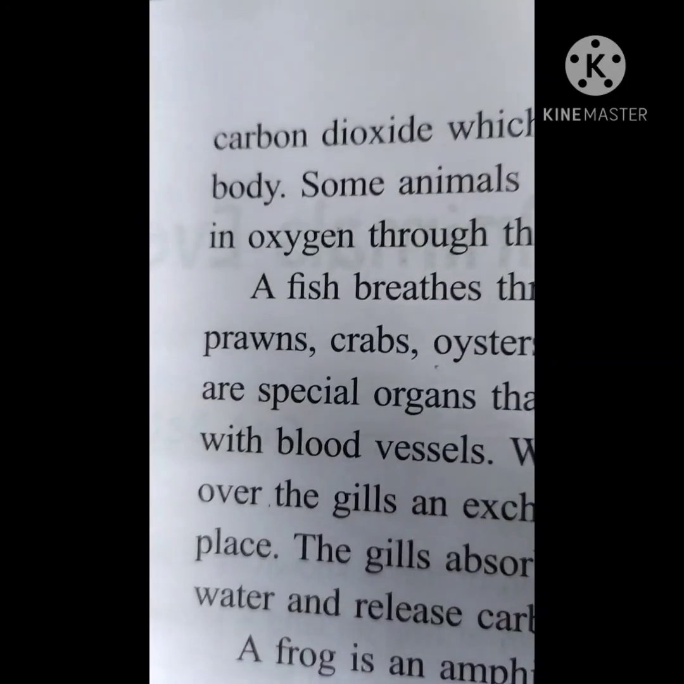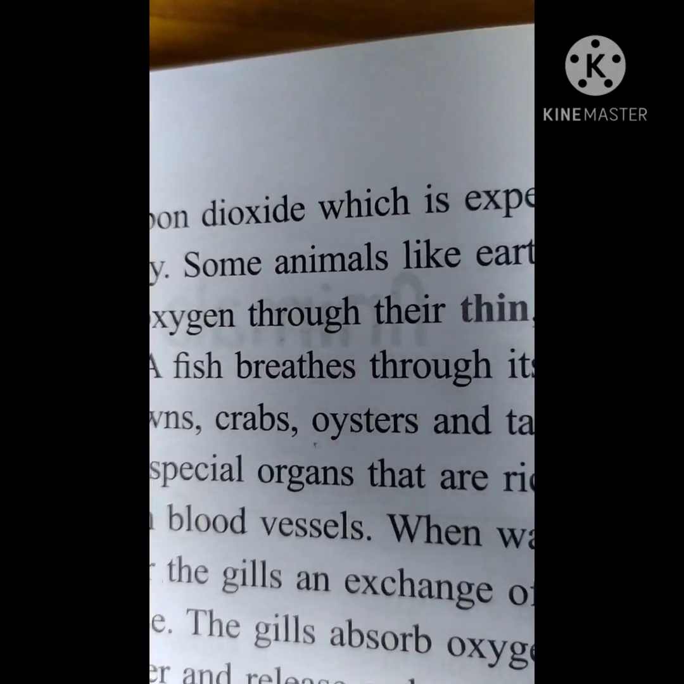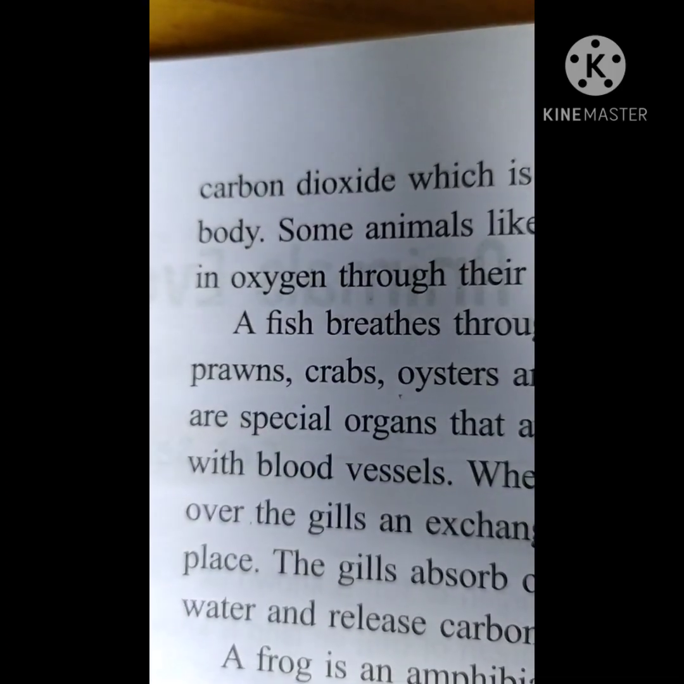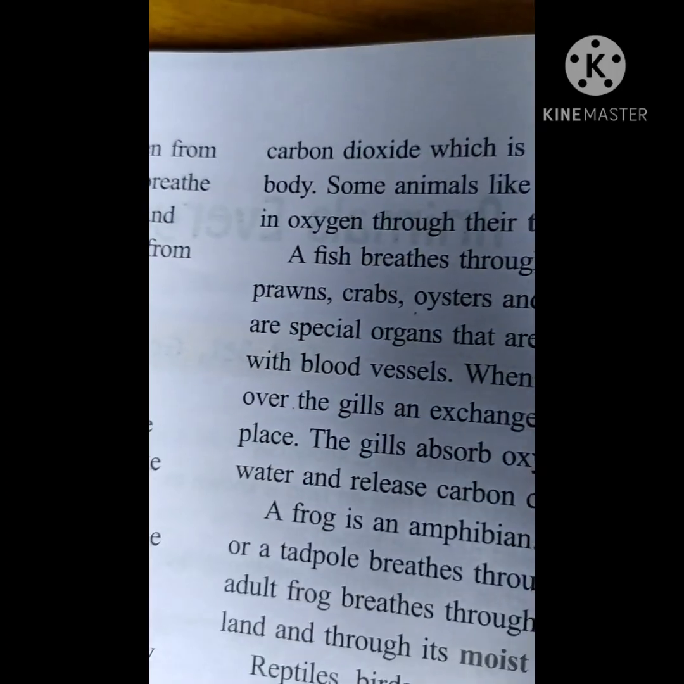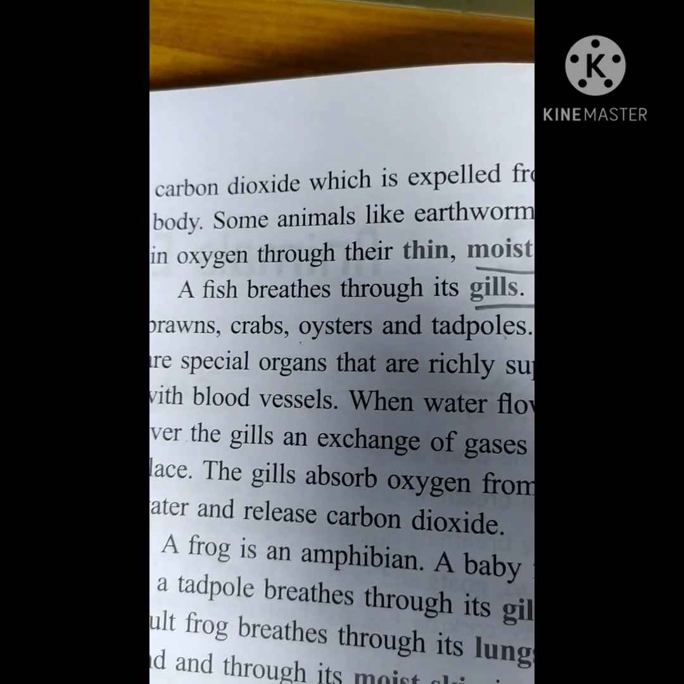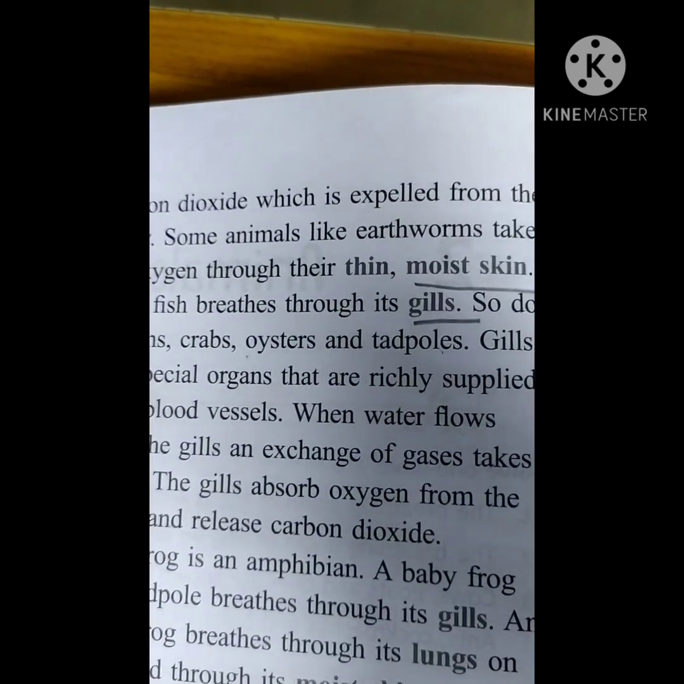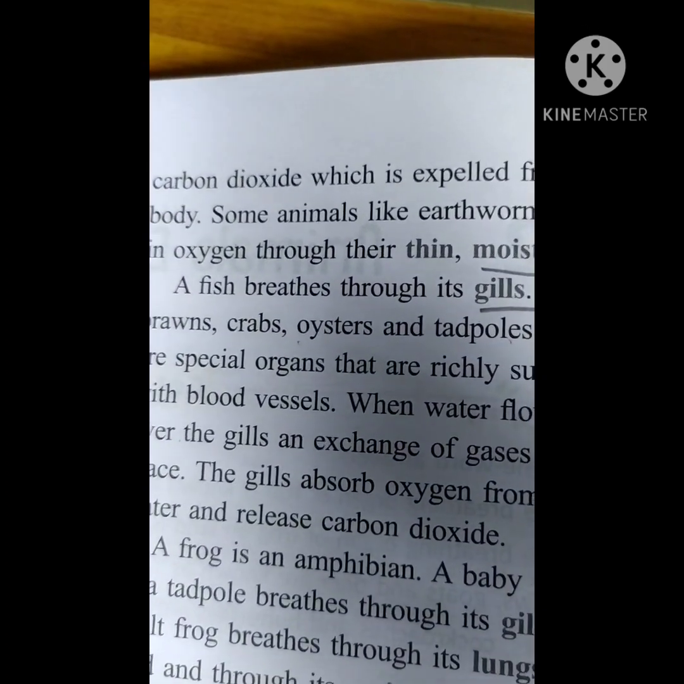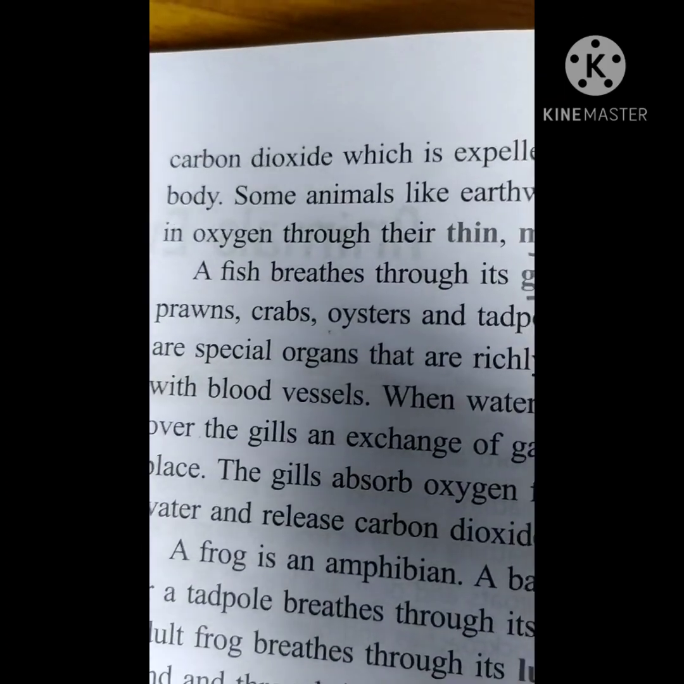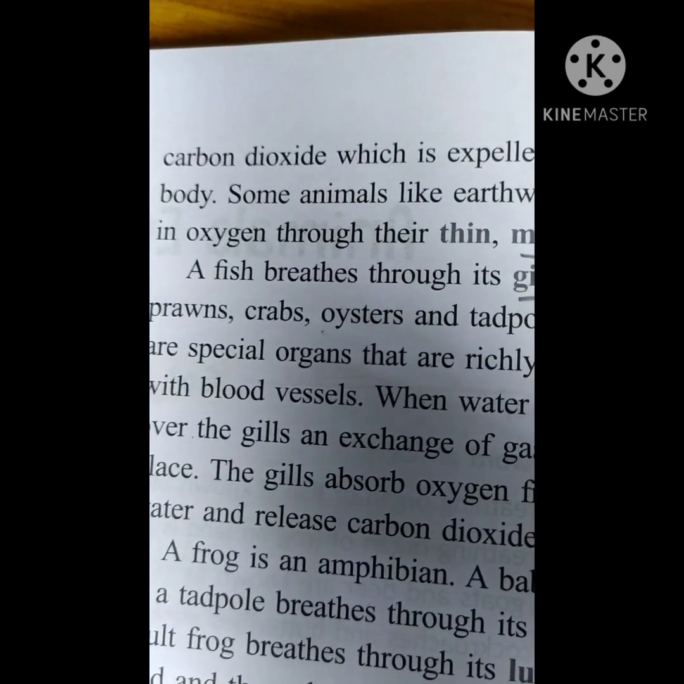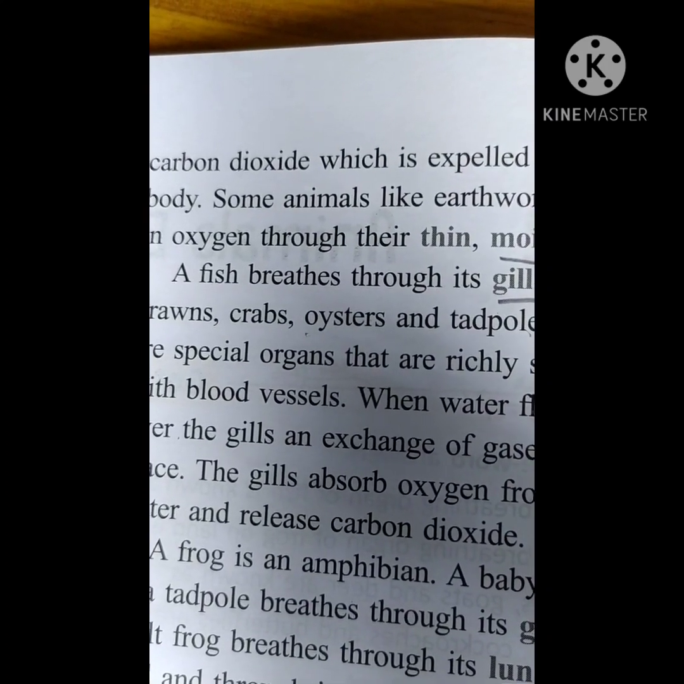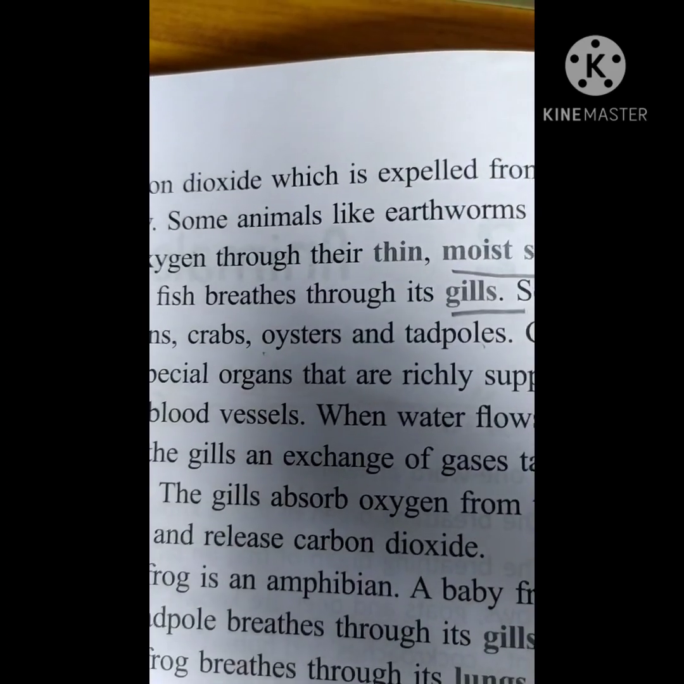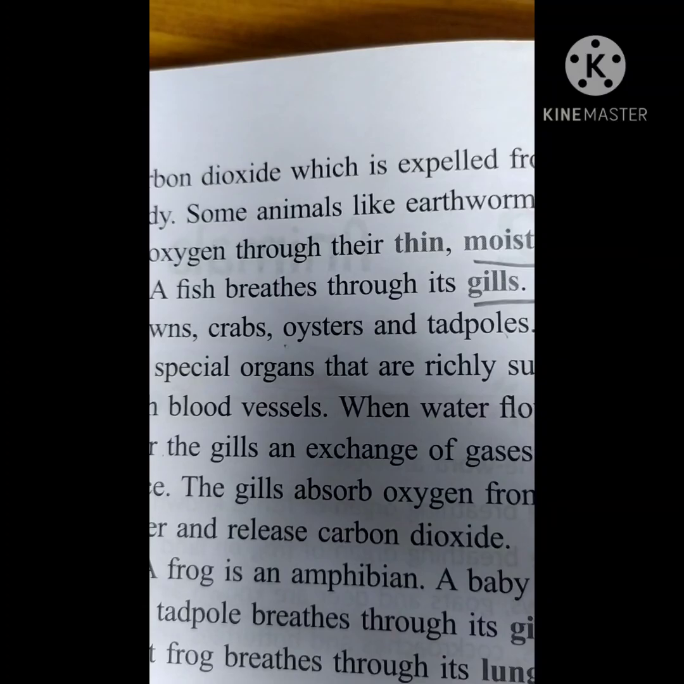Now animals like snails, slugs, frogs in the water and earthworms, how do they breathe, children? They breathe through their thin moist skin. If you touch the earthworms or the frogs, they are very sticky in nature, right? They are wet in nature. So they have moist skin, and with that only they can inhale or exhale.